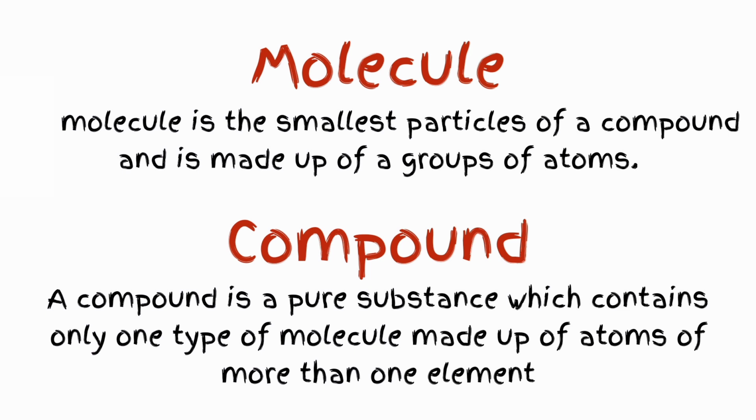There are also many elements which consist of molecules. For example, oxygen gas O2 is made up of molecules containing two oxygen atoms joined together. It is the same for molecules of chlorine gas, nitrogen gas, and hydrogen gas. All of these molecules are said to be diatomic. A compound is formed when two or more different elements are chemically combined together.